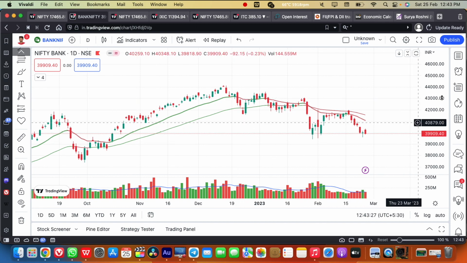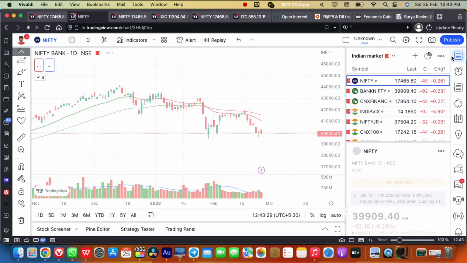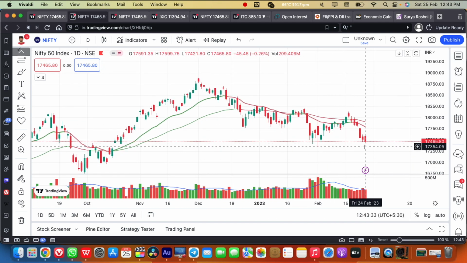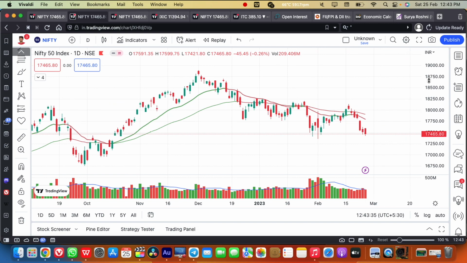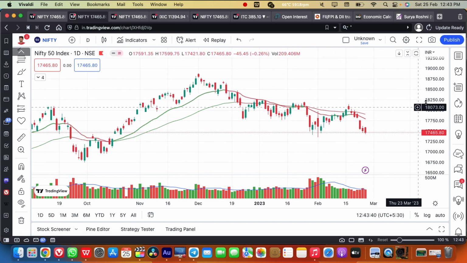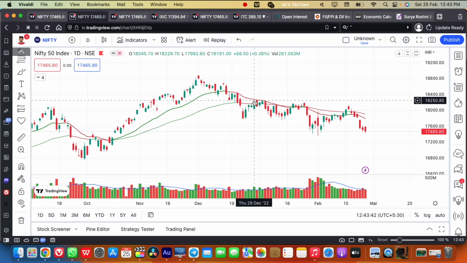So they were coming towards very crucial support levels. Both the Nifty and the Bank Nifty are coming towards very crucial support levels, and we have also witnessed them bouncing back from their 200 EMA and 200 simple moving averages as well.